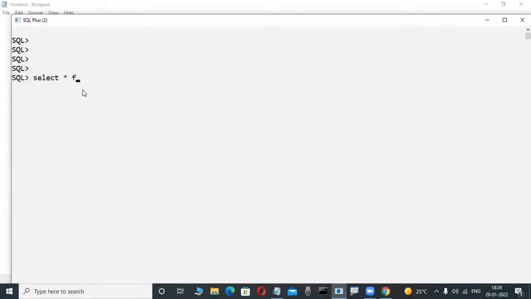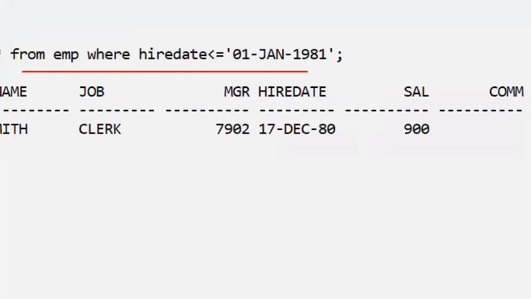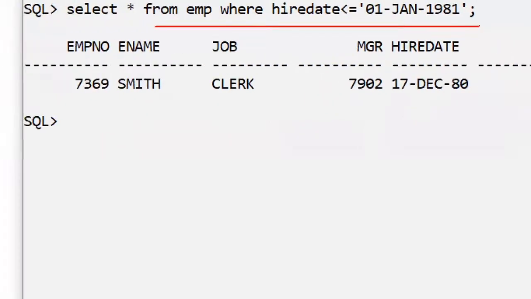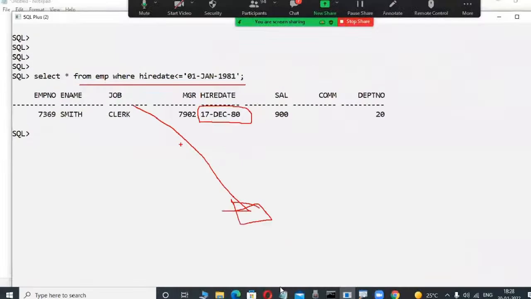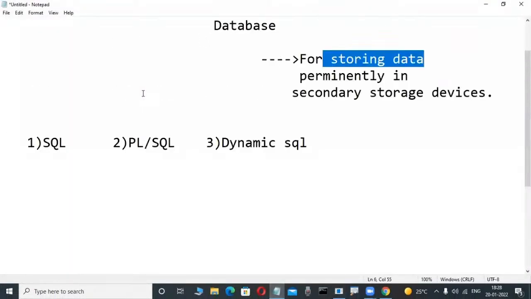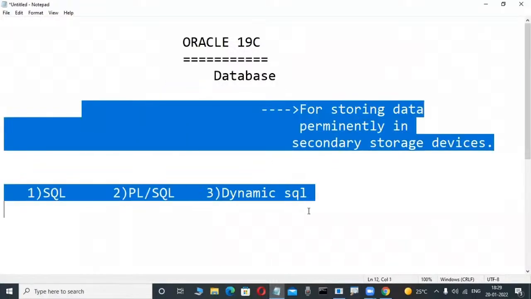Observe here: select star from table name where hire date is less than or equal to, for example, 1st January 1981. Just by writing the query, the data is displayed automatically. With a single line of coding, the employees who joined before 1981 are automatically retrieved from the database. That's why efficient data retrieval is most powerful, and it is possible only through these databases and these languages.